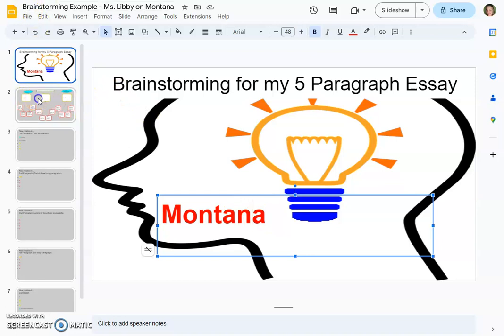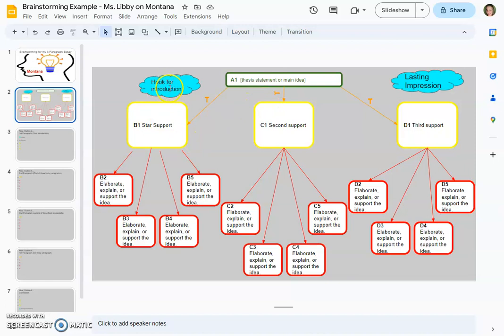Okay, so our first slide. We need to have a thesis statement or a main idea. So that's where we're starting. And my main idea is something like Montana is a wonderful place to visit. I might change that a little bit as I figure out what my support is, but that's where I'm going to start with. It's Montana, right? That's where we're starting.